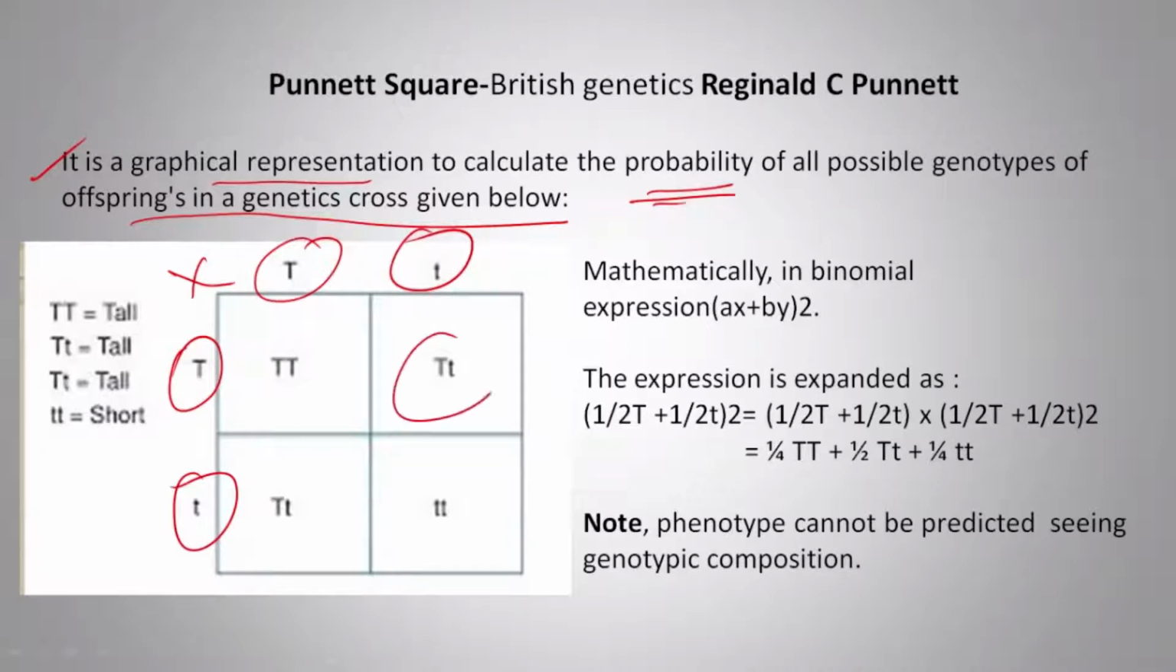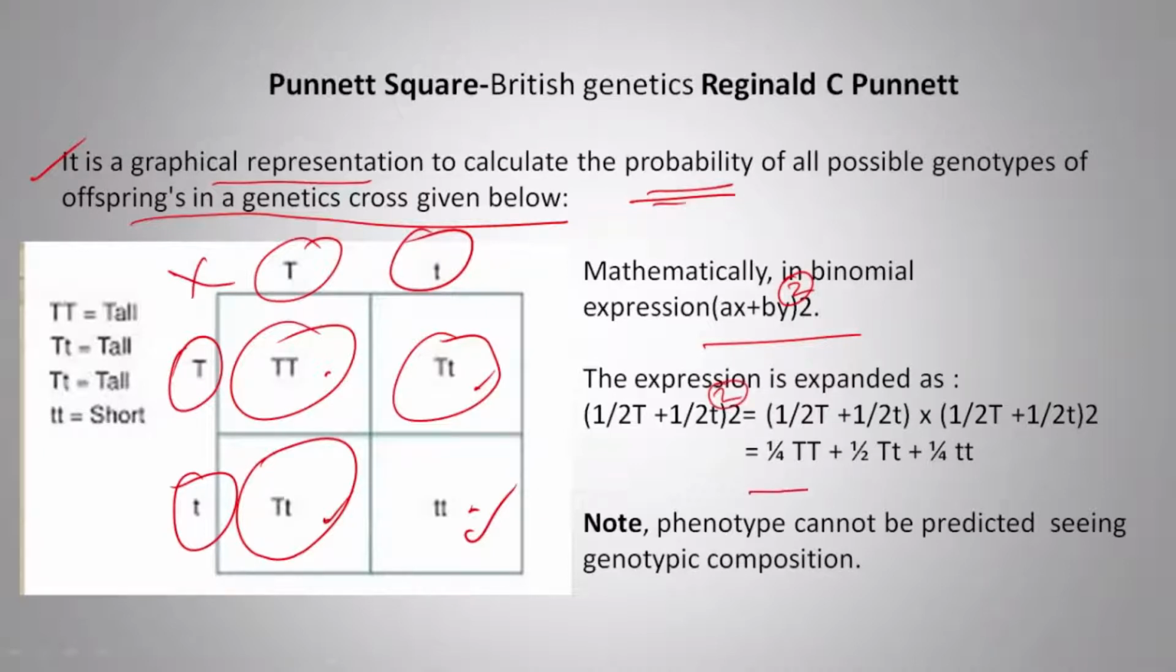This is your tall variety, this is tall, this is tall, this is your dwarf. This is your heterozygous condition, two are heterozygous, one homozygous. So mathematically, in a binomial expression, it can be calculated in this way. This is squared, so the expression can be expanded, and we will get that 1/4 is total homozygous tall, 1/4 is total homozygous dwarf, and half of the population will be heterozygous, but that will be tall. So the genotype cannot be predicted by seeing the phenotype.